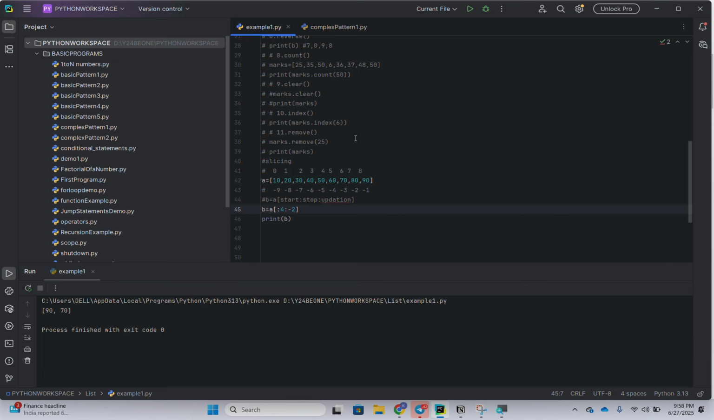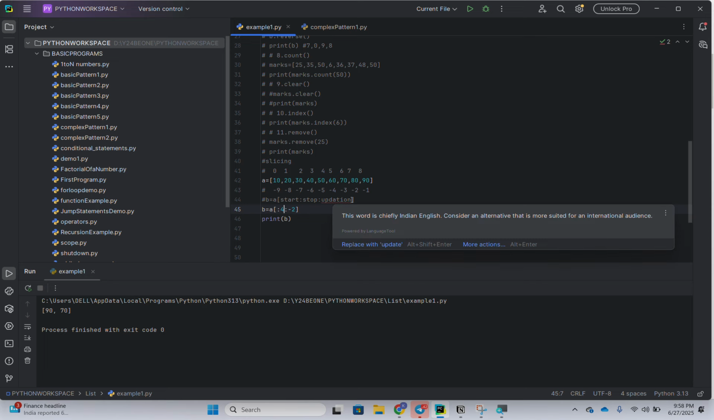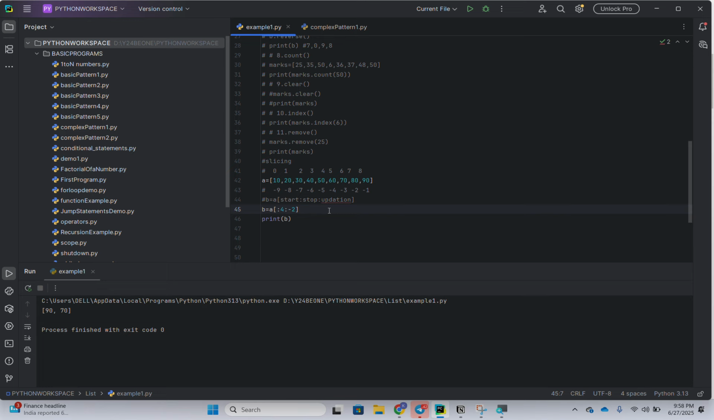So 90, 70. So nothing but more practice and more updating. By changing the values, you'll get a much better concept. So basically start, stop, updation. If you want to reverse an array, we can keep colon colon -1. So this is nothing but slicing and some questions related to this.